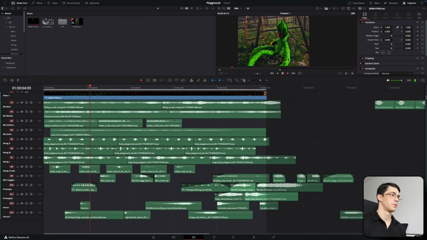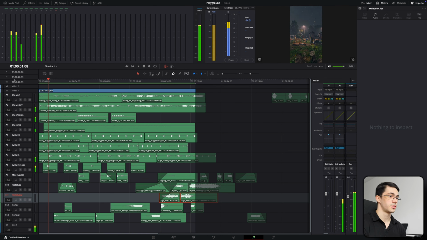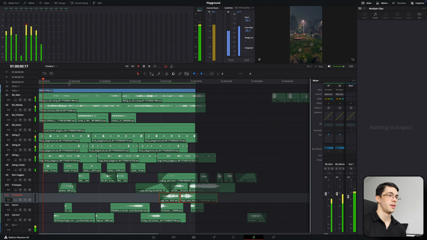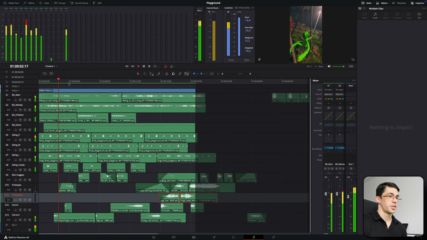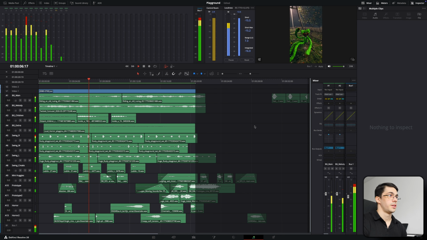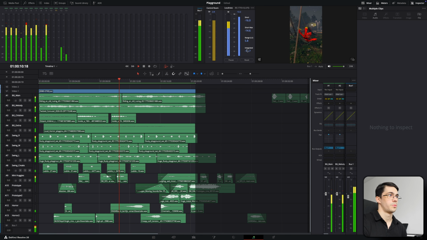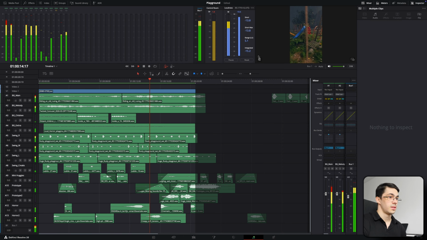As you can see, we have a lot of different sounds, lots of different transitions, and each sound has to have adjusted volume settings, because it's important to check later audio settings inside Fairlight tab. For YouTube, I target around -1.5 for true peak value and around -14 for integrated. This keeps audio clean without any clipping issues when exporting.